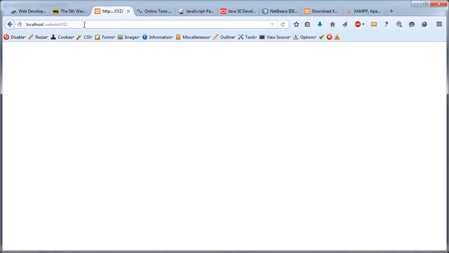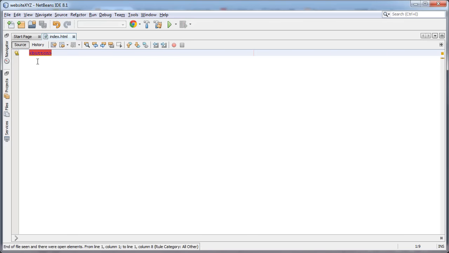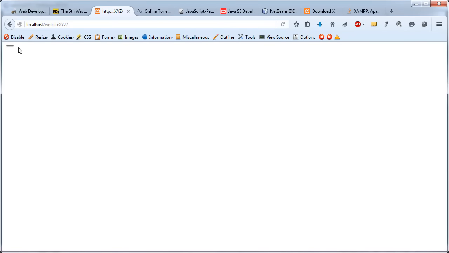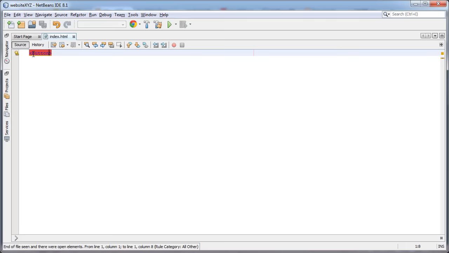So as soon as I hit enter now, this code came back from the Philippines to my location. And the only code that came back was this button here. And then the browser displayed the button. And each character, of course, it came back.